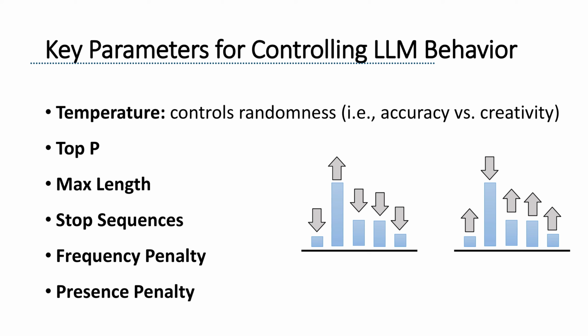To wrap it all up, all of these parameters are your toolkit for guiding the model to produce the kind of output you need. Whether you're looking for creativity, accuracy, or a balance of both, understanding and adjusting these parameters can help you get the perfect response from the model. So next time when you are working with an LLM, don't forget to play with these settings and see how they can change the way the model thinks and responds.